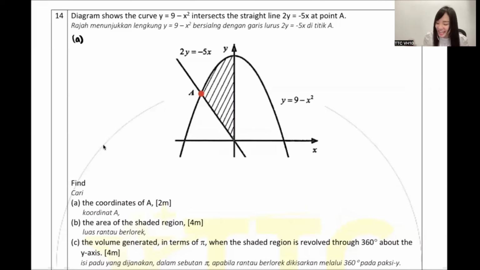Correct. Congratulations. So guys, this point A, what do we call this? Very good, Li Ling. We call it intersection point. So guys, why do we call it intersection point? I repeat again, what is intersection point? Intersection point is a point where two things clash each other on that spot. We call it intersection point.